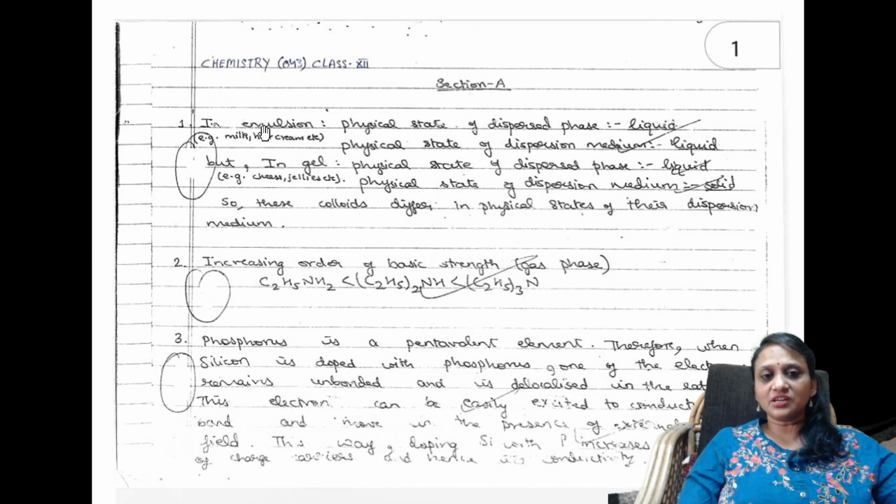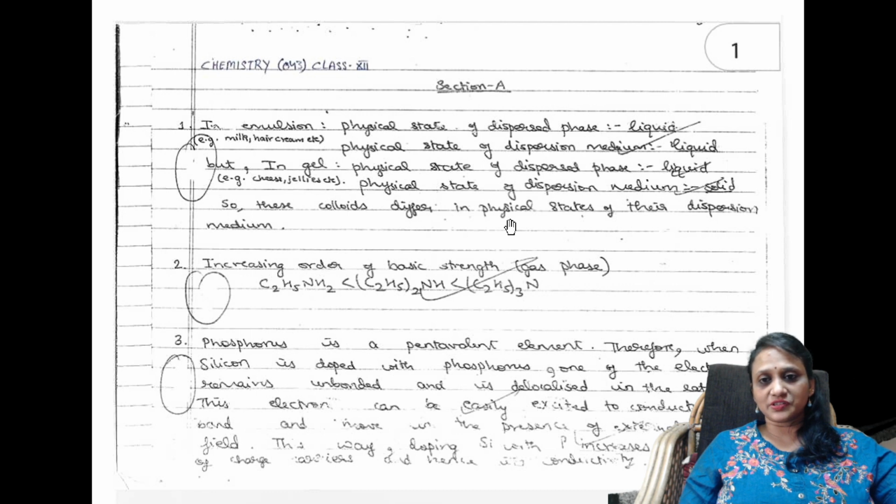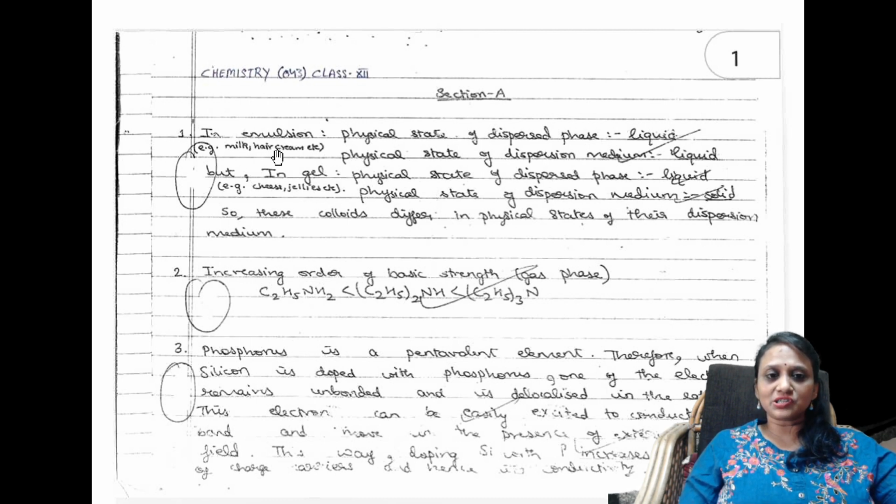Suppose an answer is given here, what is this answer, students? They've asked, what is the difference between emulsion and gel? That was a question. How should you write? You need to mention the dispersed phase and the dispersion medium. So first you'll take the emulsion and write the examples as written here. Then you will take gel, and write the examples which are written here, and both the dispersed phase and dispersion medium. Underline both. So your complete 1 mark answer is this. The important things are heading, example, dispersed phase, dispersion medium.